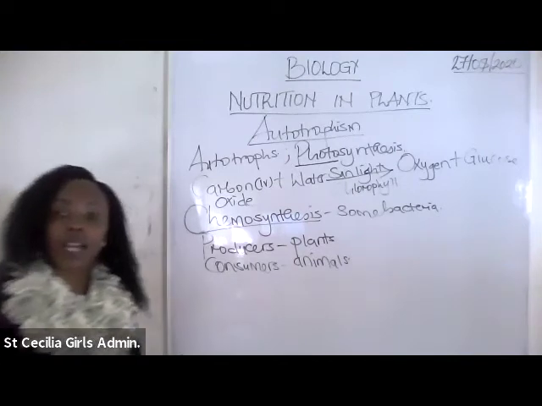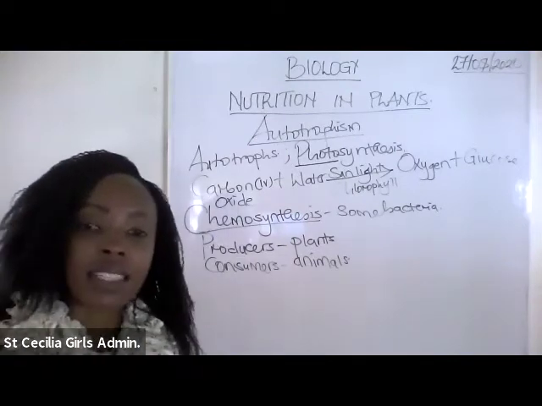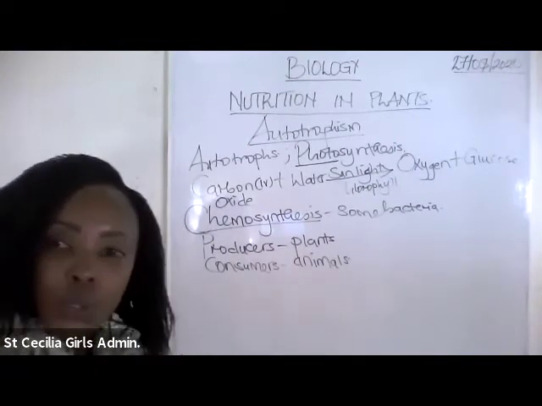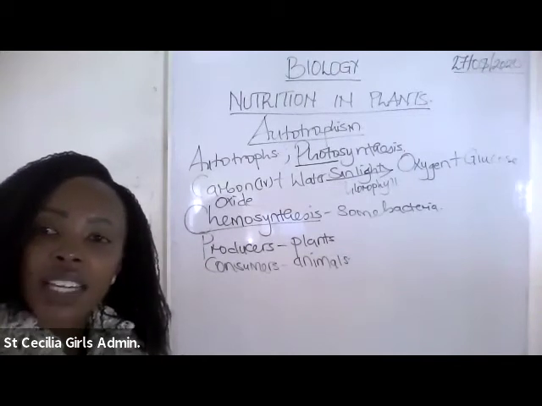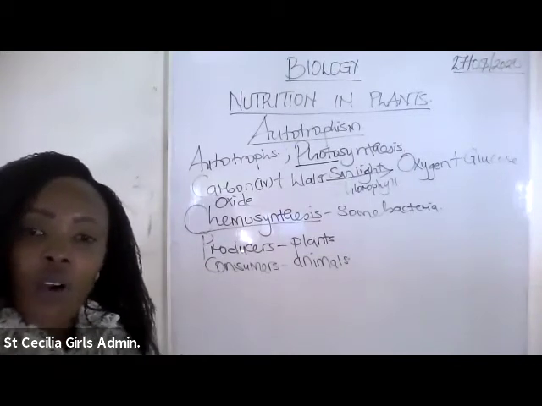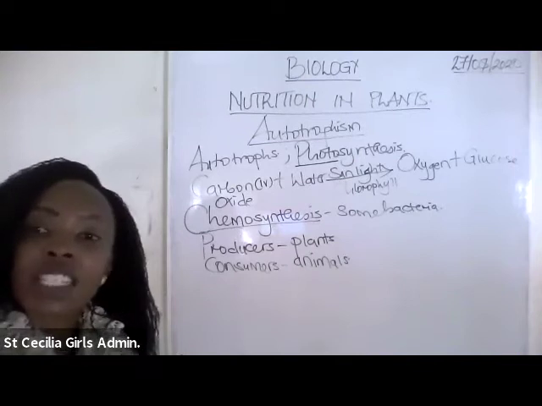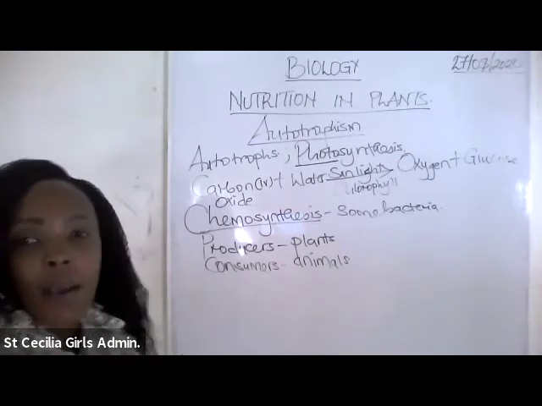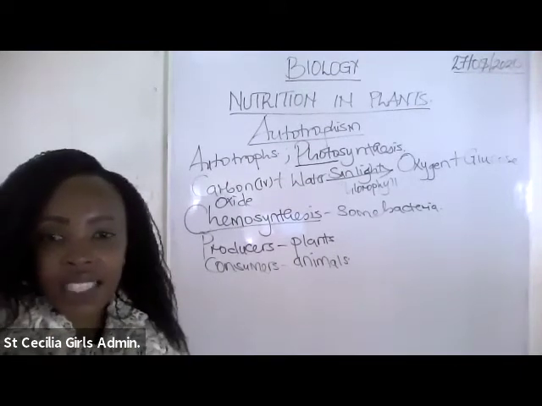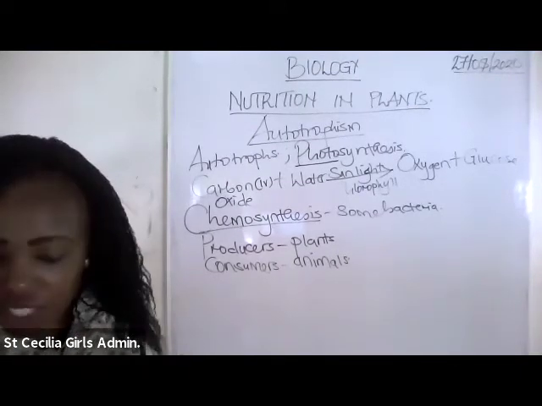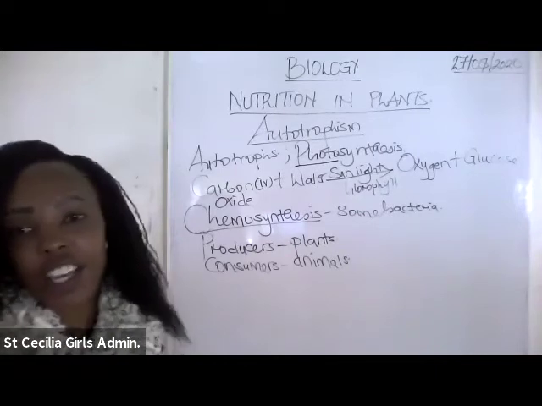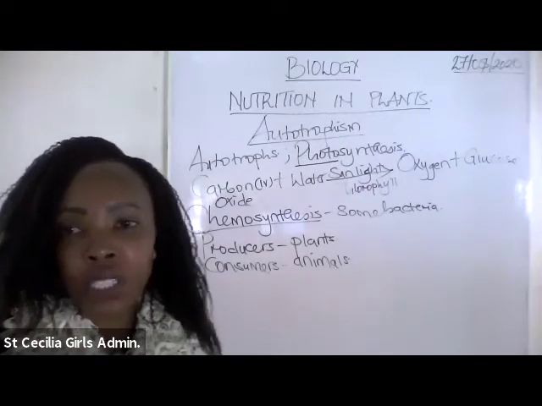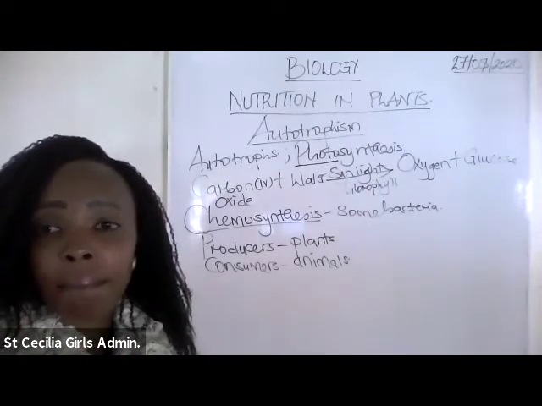So they are known as consumers, the animals, you included, because you usually feed on already made food, and mostly this already made food is from those given plants. And that is just part of the introduction of autotrophism. So up to that point, how many are we together?